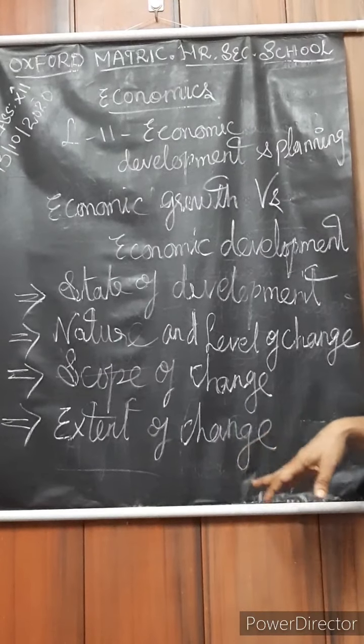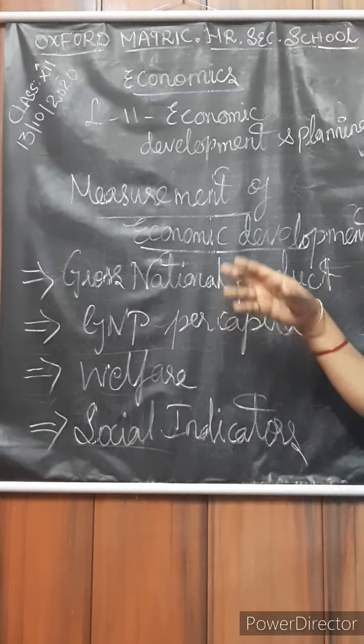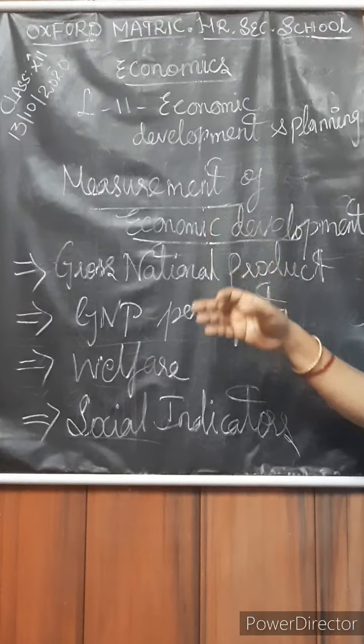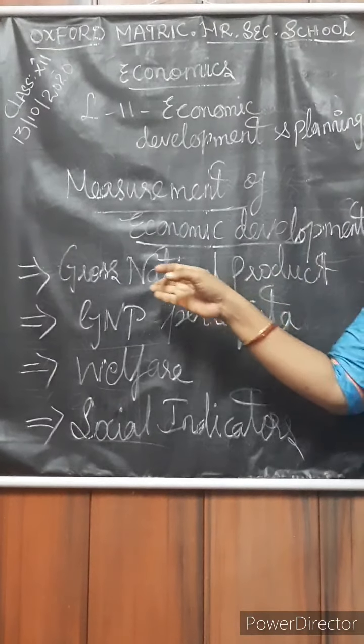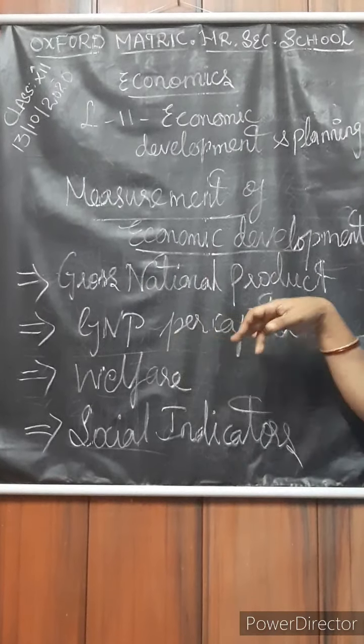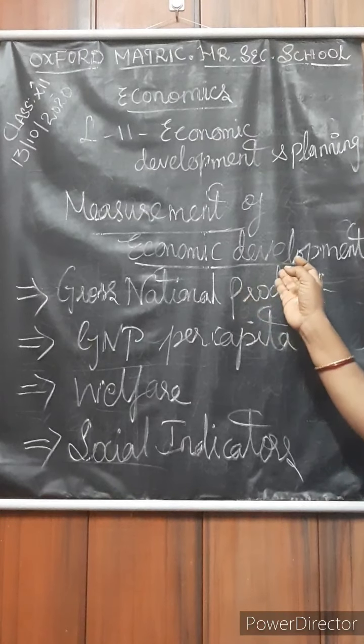Next, we will move on to the measurement of economic development. How are we able to measure economic development? Through gross national product, GNP per capita, welfare, and social indicators. First, we will move on to the gross national product. What is the meaning of gross national product?